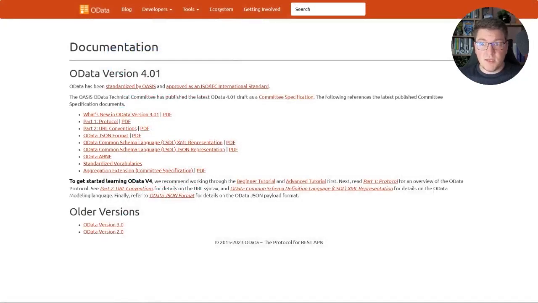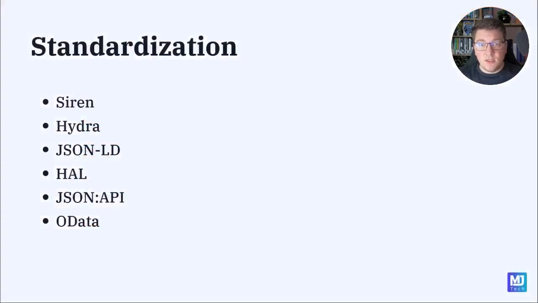We also have OData, which is a standard for building REST APIs, and it also covers URL conventions, querying APIs, and of course hypermedia. I will not be doing a deep dive into these specifications as part of this course, but I'm going to leave a link to all of them: Siren, Hydra, JSON LD, HAL, JSON API, and OData right under this video so that you can explore them on your own time.